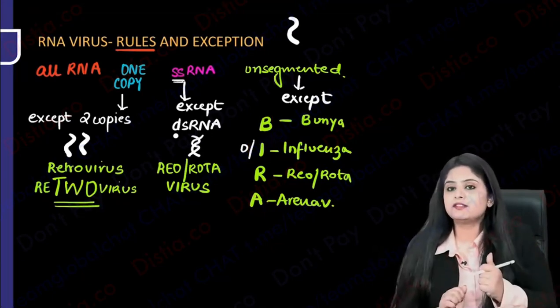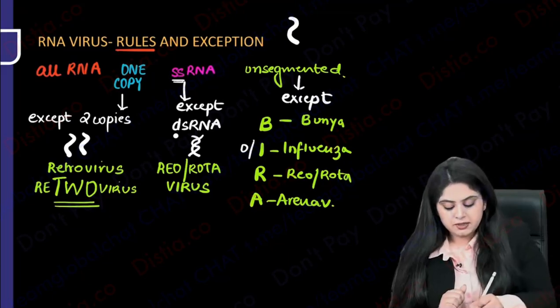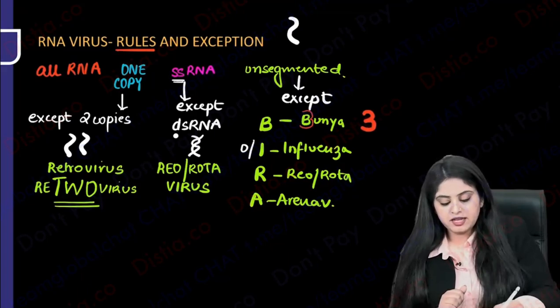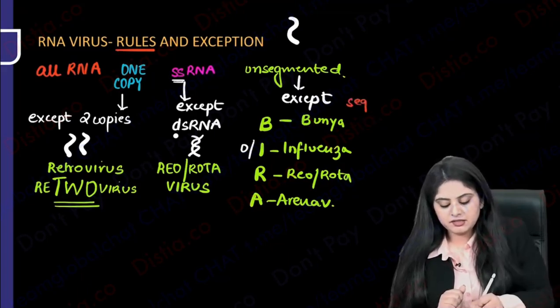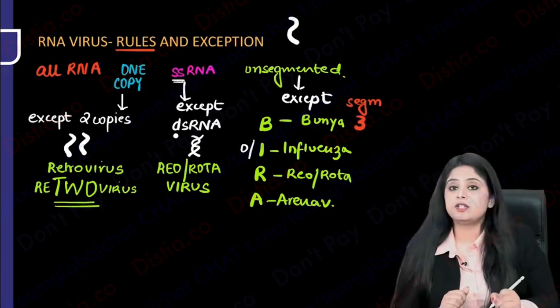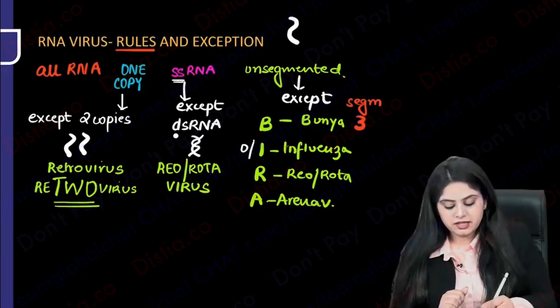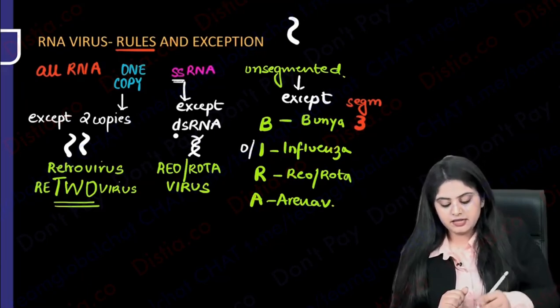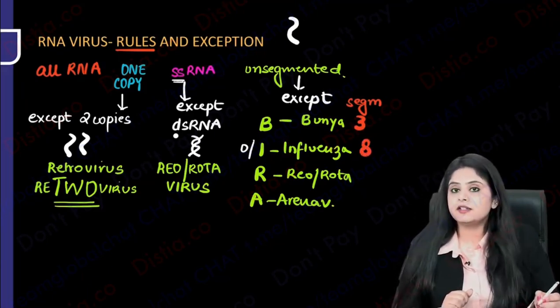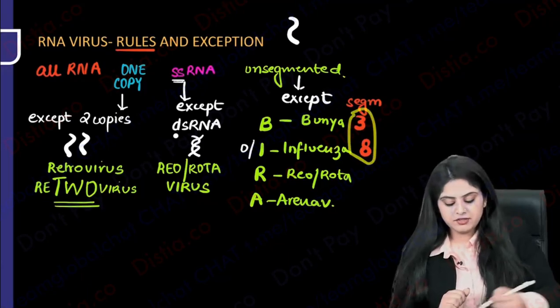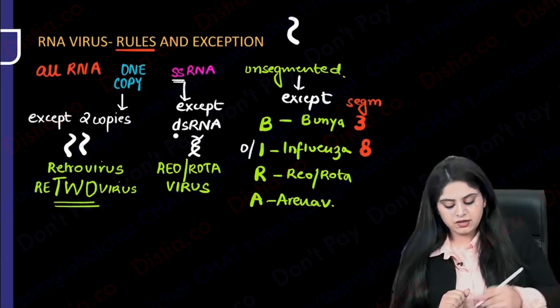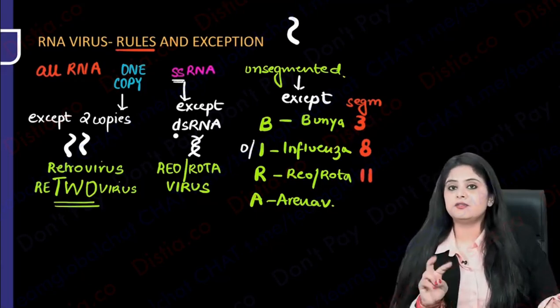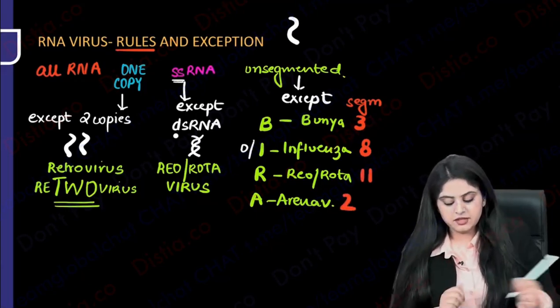How many pieces is this virus going to break in? So, remember, the B looks like a 3. So, how many segments does it have? Now, you need to know how many segments I am talking about. In Bunya virus, there are 3 segments. In influenza, I looks like 8, so there are 8 segments. 3 plus 8 makes 11. So in reovirus or rotavirus, there are going to be 11 segments. 1 plus 1, 2. Arena virus has 2 segments.